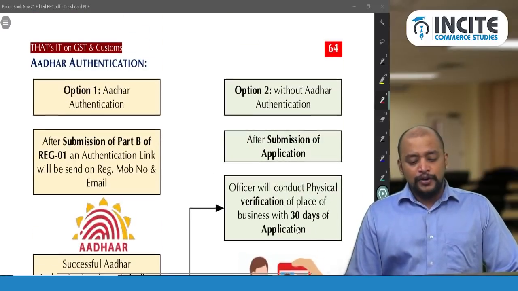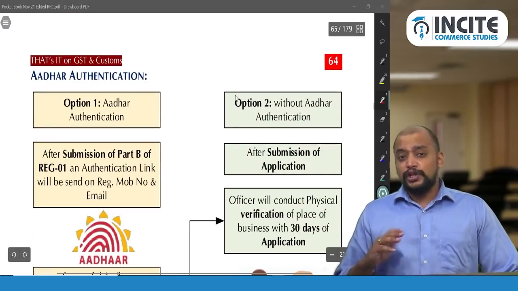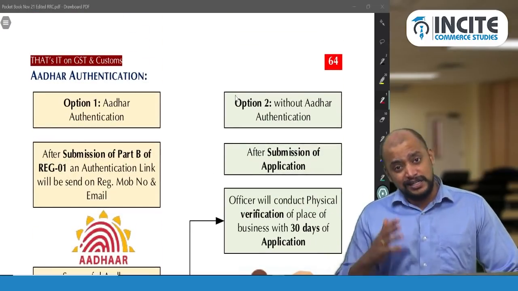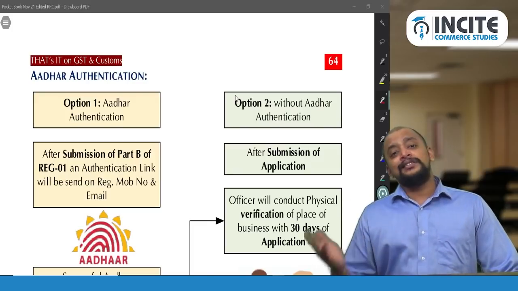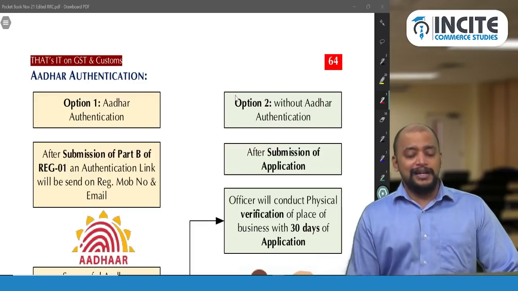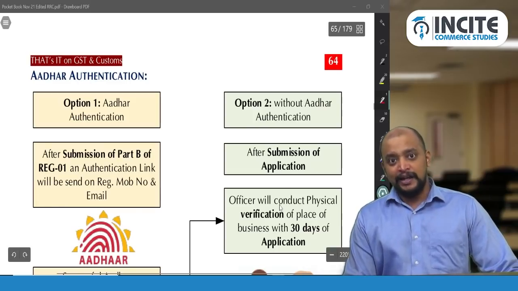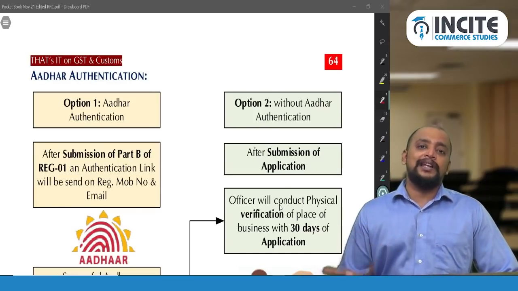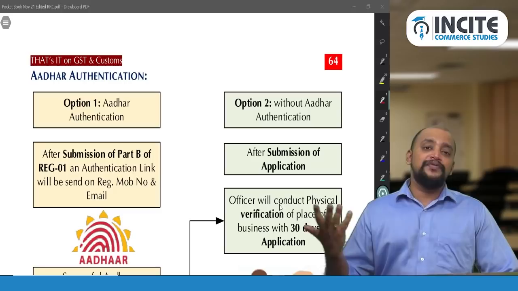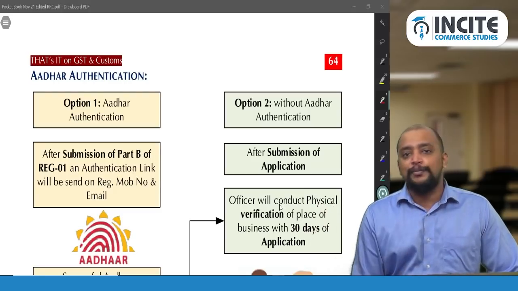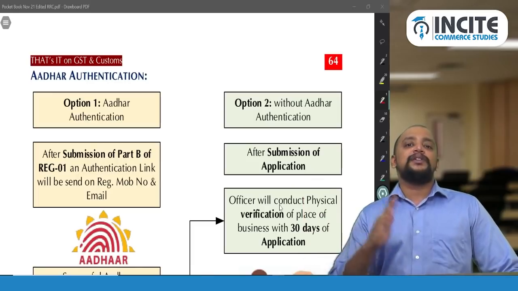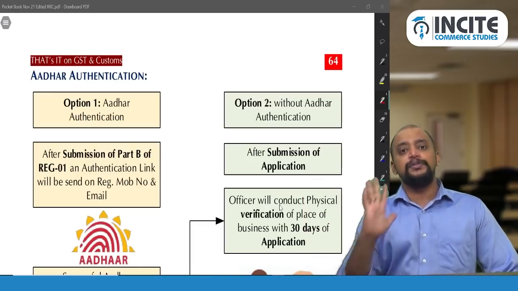Okay. So now option 2, that is without selecting the authentication itself, you are entering into the registration. In that case, within 30 days from the date when you submitted the application, from that date itself it will be taken, because anyhow you selected without authentication, so they know that they have to do physical verification. So from the day you submit the application, that 15 days will not come into picture.